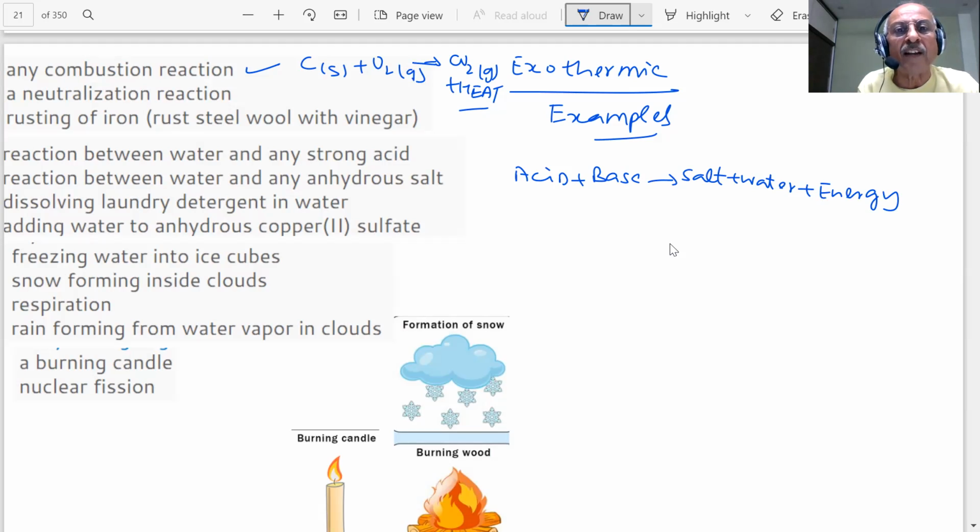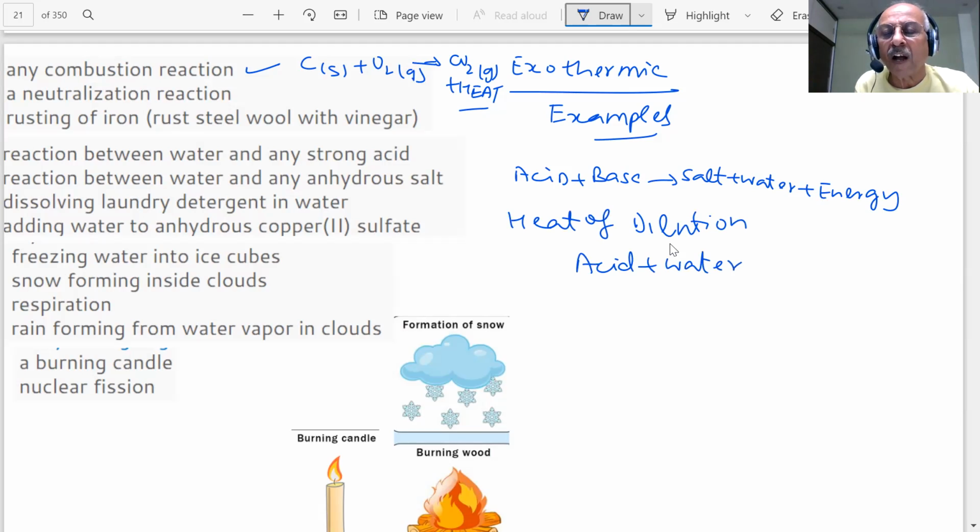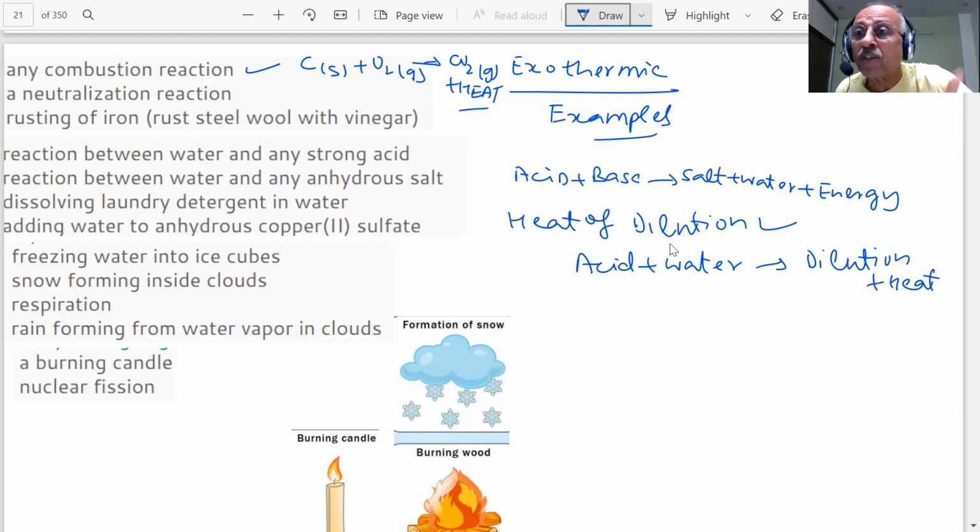Reaction between water and any strong acid is called heat of dilution. Heat of dilution, students. What happens if you have acid plus water? Dilution will take place. This is called dilution, and there is a heat which is called heat of dilution. Heat is liberated. These reactions are highly exothermic, and if you take concentrated acid and add water, then the heat can be so much that it can splash on your face. It is never advisable, it is dangerous, to add water to an acid because the heat of dilution will be very large, students.